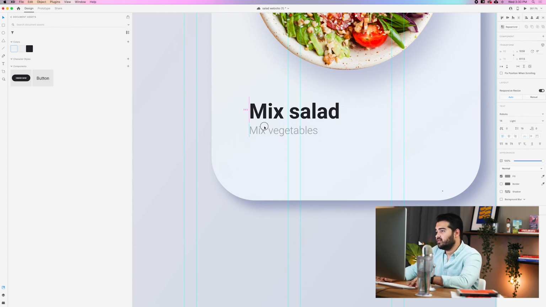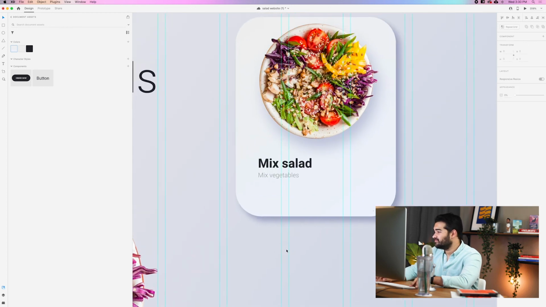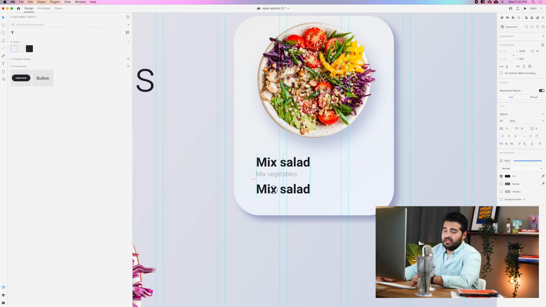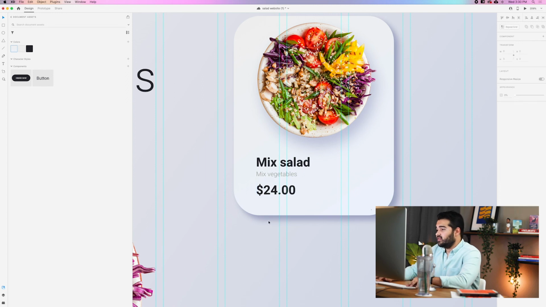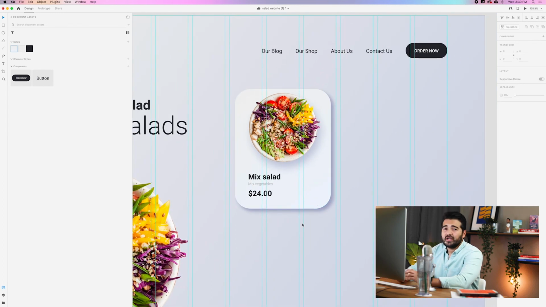So half size. And let's add the price too, because we need to know the price of the salad. So let's make it $24, I don't know. Pretty expensive for a salad, if you ask me, but it's okay. So now that we have the salad with the price, we're gonna add a little bit of a heart to the design, like a like button.